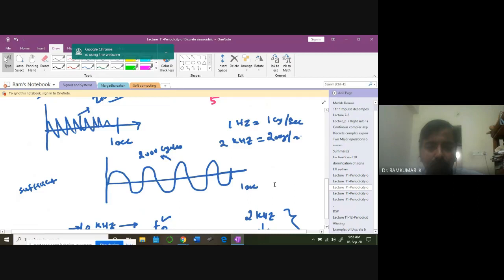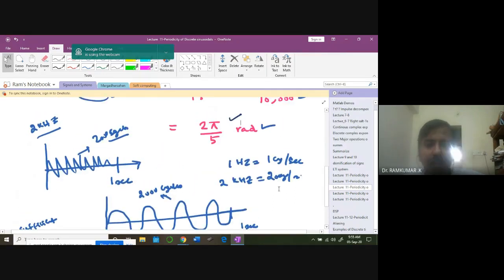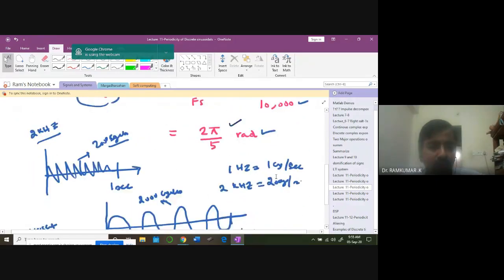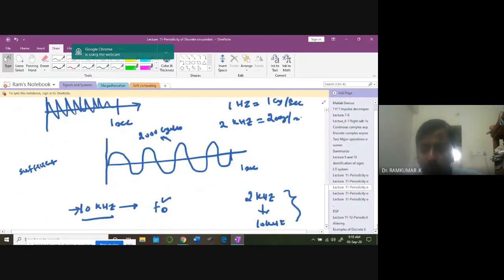So now, what does 2 pi by 5 radians mean? So that's a discrete frequency. Okay, it's a relative frequency. So 2 pi by 5. It's a relative frequency is what we are talking about. So now let's move ahead.